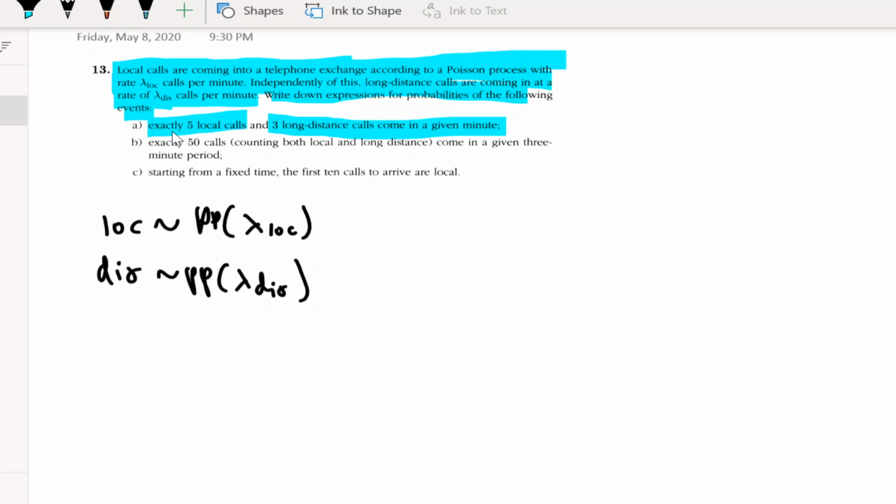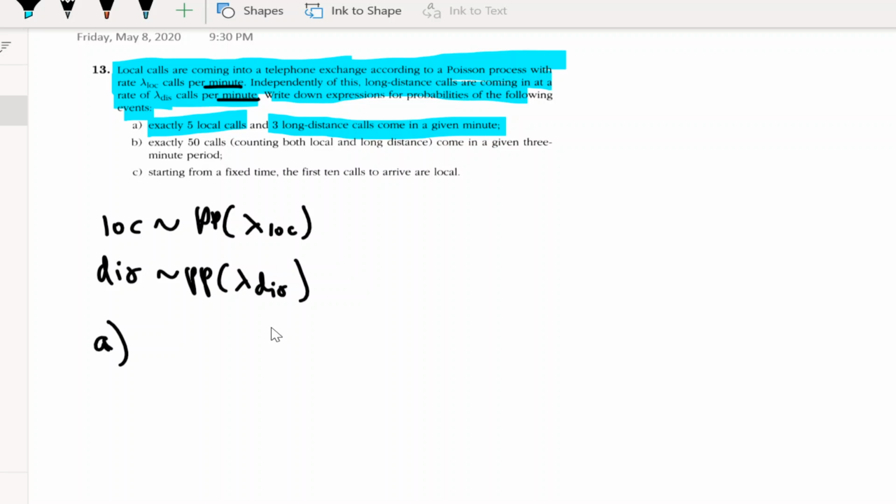So exactly 5 local calls and 3 long distance calls come in a given minute. Note how they say lambda loc calls per minute and lambda distance calls per minute. So basically it's the rate per minute, right? Our problem's asking in a given minute, so we don't have to modify this rate whatsoever since it's already accounting for 1 minute.